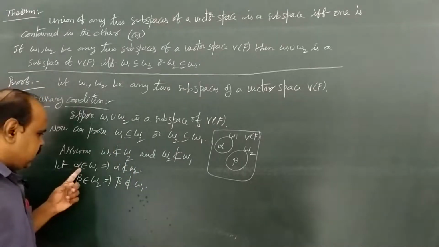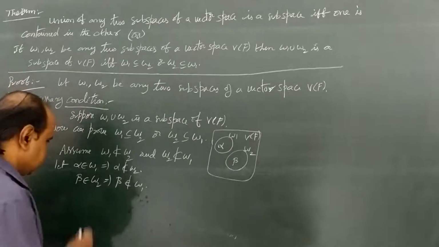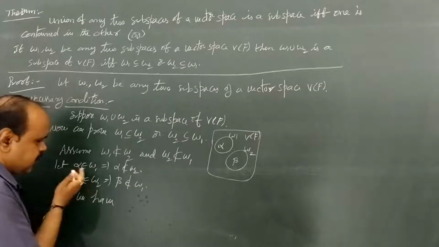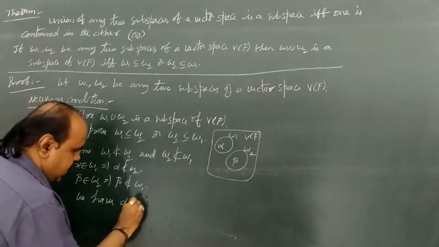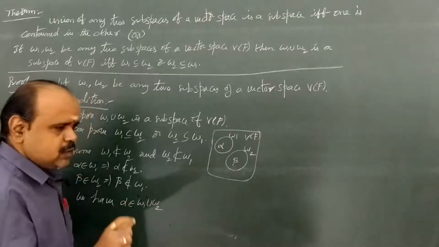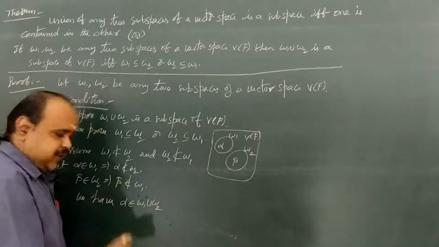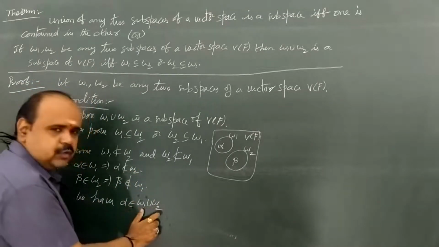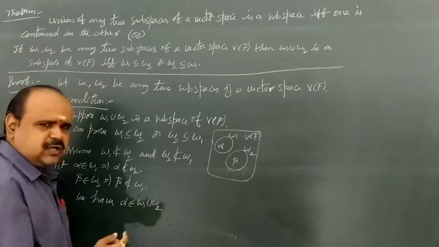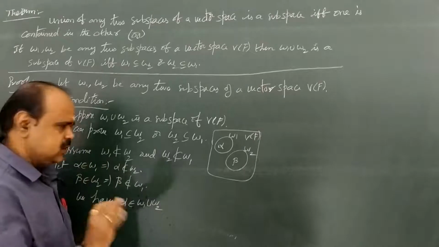Here alpha belongs to W1, therefore alpha belongs to W1 union W2. If any element lies in W1 union W2, the union of two sets, that element must be contained in at least one of the sets.